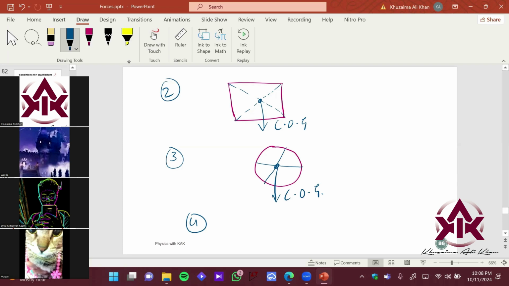For triangles, you draw the lines of symmetry over here, and this is your center of gravity. Does that make sense? How do you find the center of gravity of regular objects?